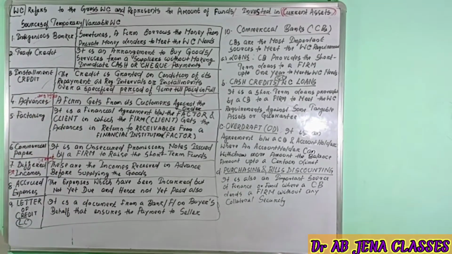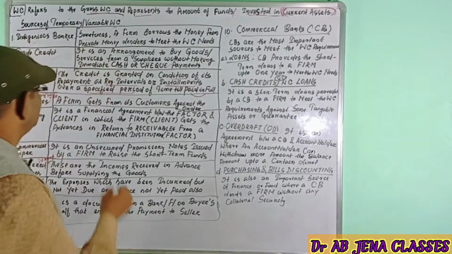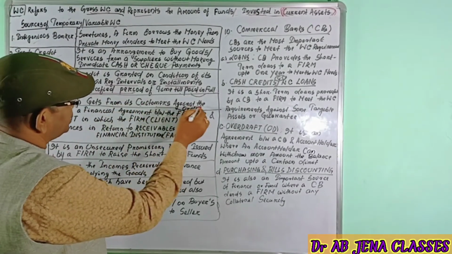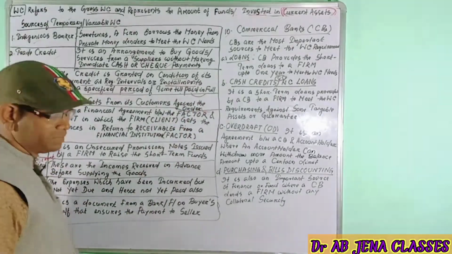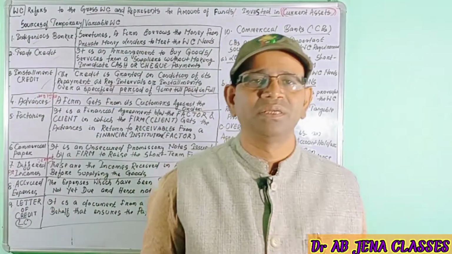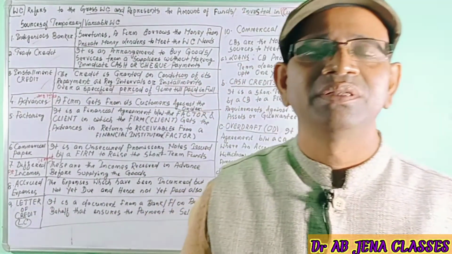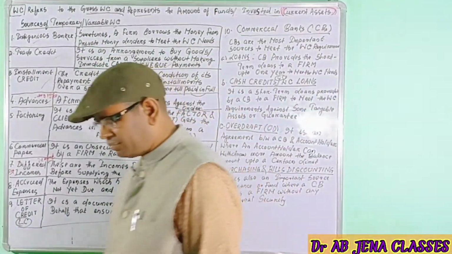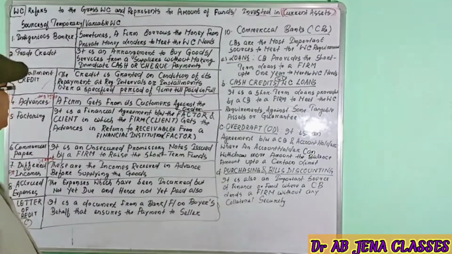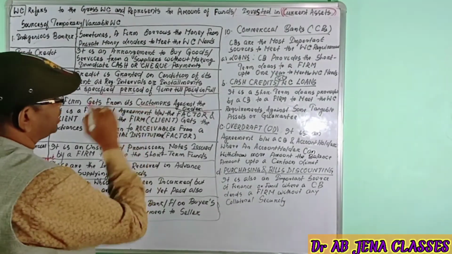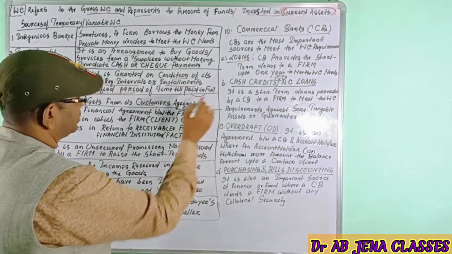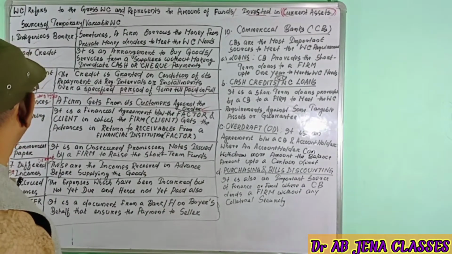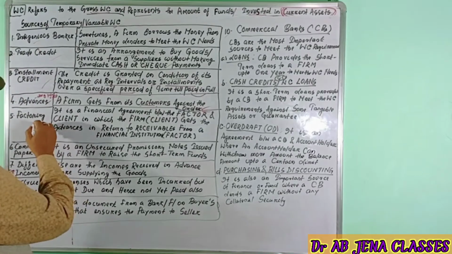Next one is advances. Here what happens, a firm gets advances from its customer against the order. Normally if the working capital cycle or the production cycle is a longer period, in this situation a firm gets advances from its regular customer against the order. So it's another source of temporary working capital finance.